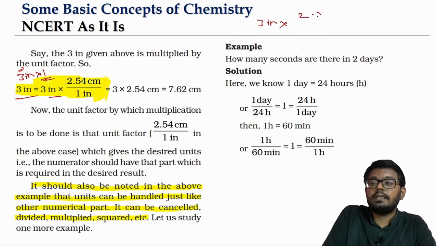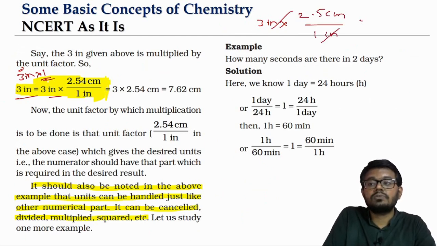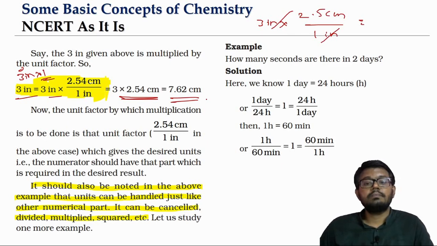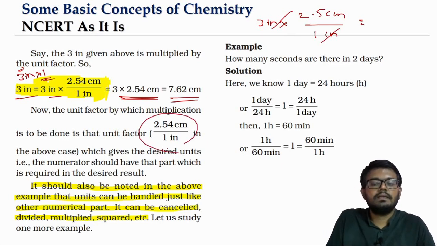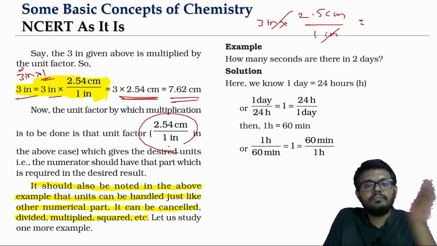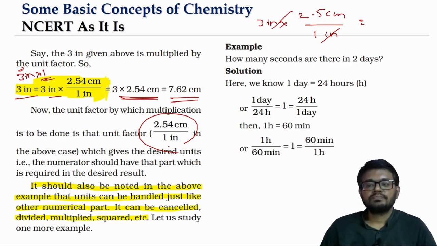So 2.54 centimeter by 1 inch means inch gets cancelled. So the final answer will be in terms of centimeter. 3 into 2.54 centimeter, what is it? 7.62 centimeter. So that's the reason we are calling it the unit factor. Here we are basically multiplying with 2.54 centimeter by 1 inch.